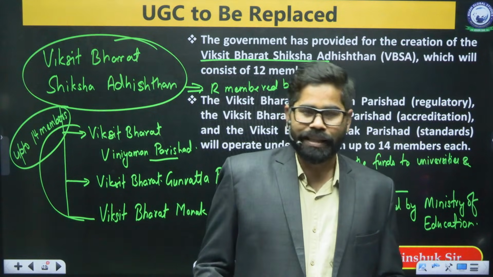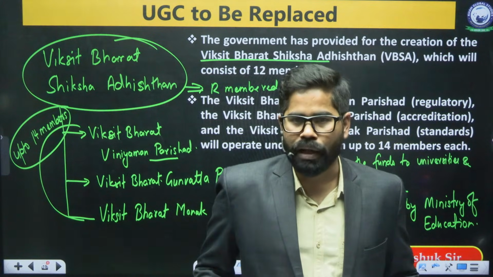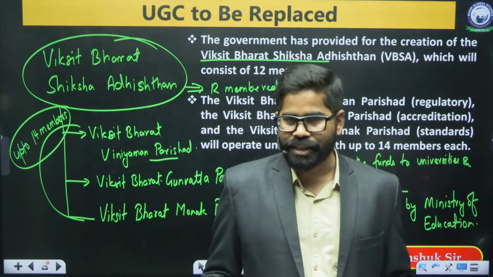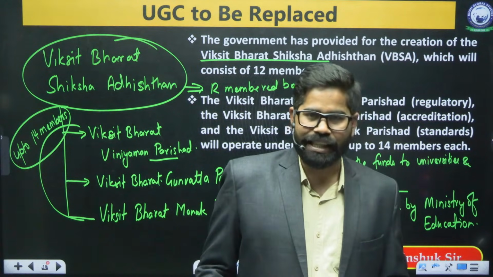This is applicable to all the colleges and universities, whether they are central universities or state level universities and colleges.